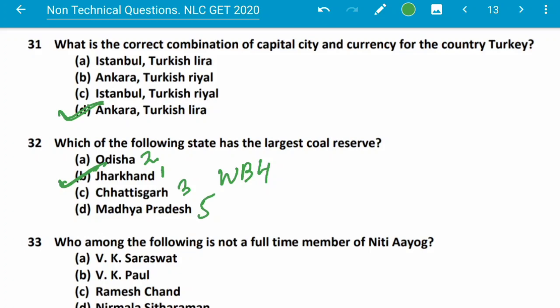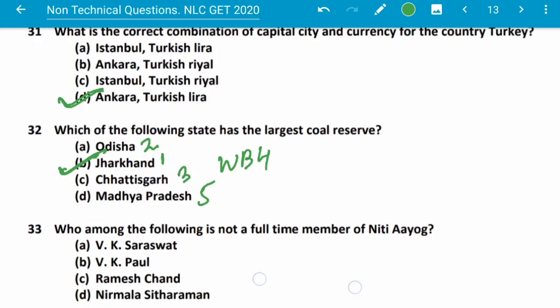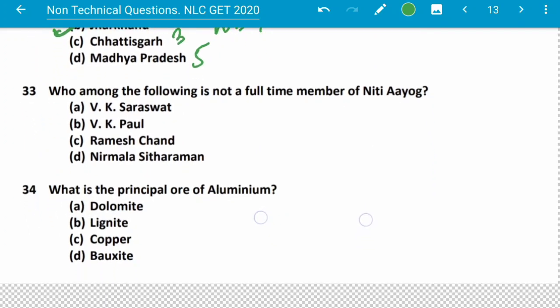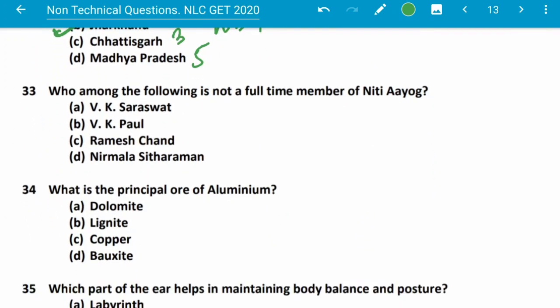Who among the following is not a full-time member of Niti Aayog? So this is Nirmala Sitharaman. Nirmala Sitharaman is not a full-time member of Niti Aayog, because these three people are full-time members. And who is the chairman?